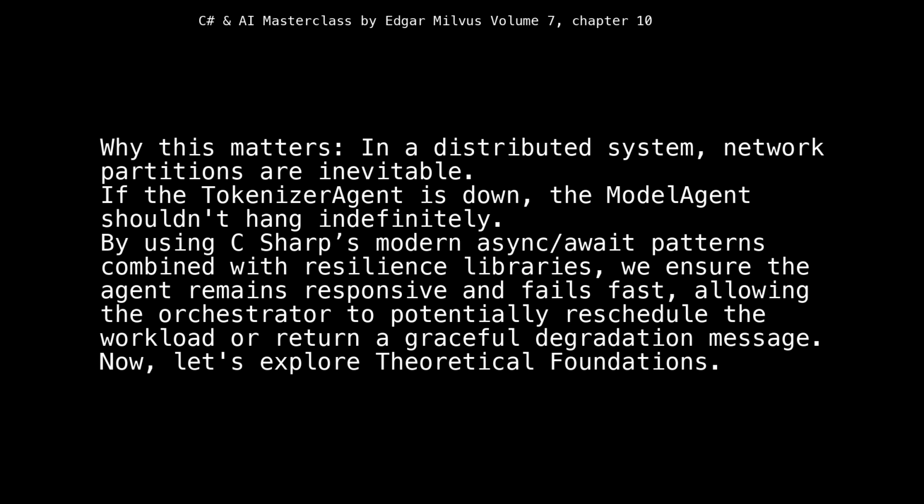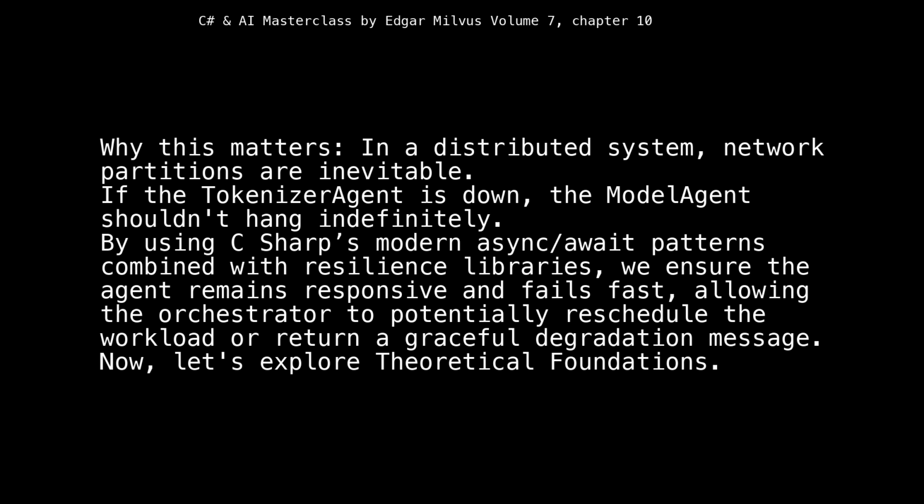Why this matters: in a distributed system, network partitions are inevitable. If the tokenizer agent is down, the model agent shouldn't hang indefinitely. By using C#'s modern async/await patterns combined with resilience libraries, we ensure the agent remains responsive and fails fast, allowing the orchestrator to potentially reschedule the workload or return a graceful degradation message.